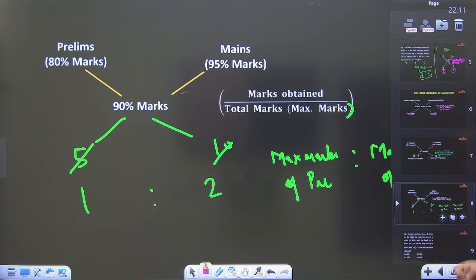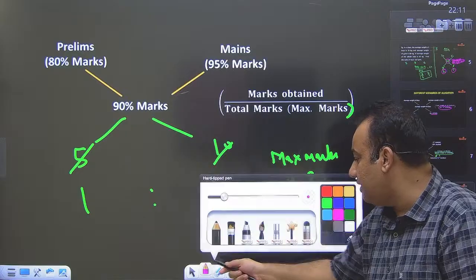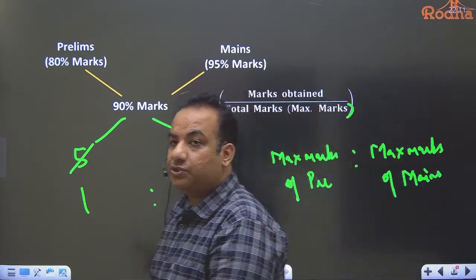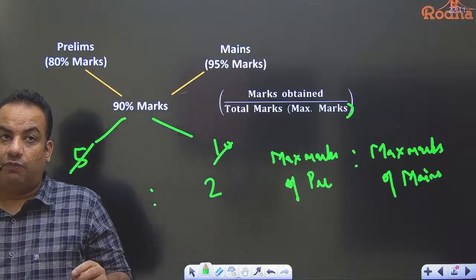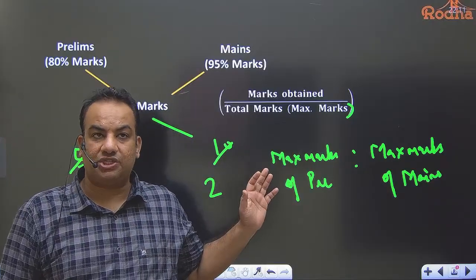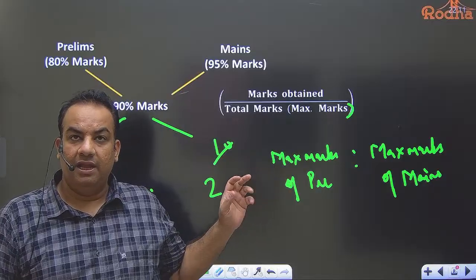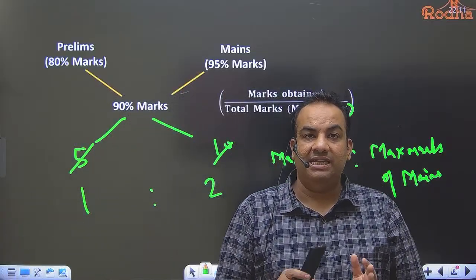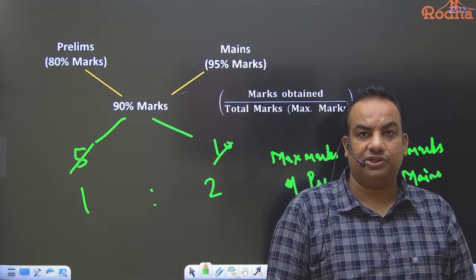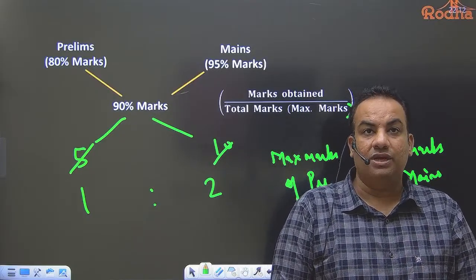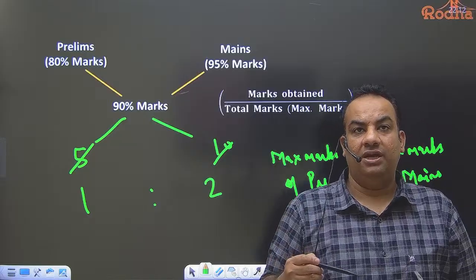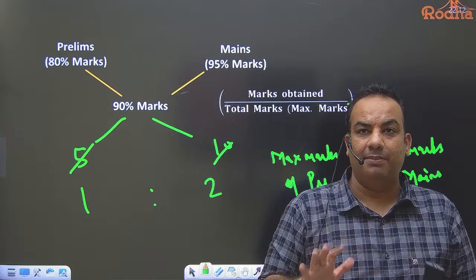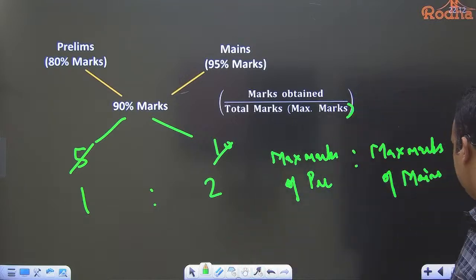So see, we have already covered the basic meaning of allegation. Now we will be solving 6-7 questions. I will give you a question, and I will give you a certain time to solve that question. When the time limit gets over, then I will be discussing the solution, and you can check your approach and my approach. And if you find my approach better, then you can write it in the comment section.